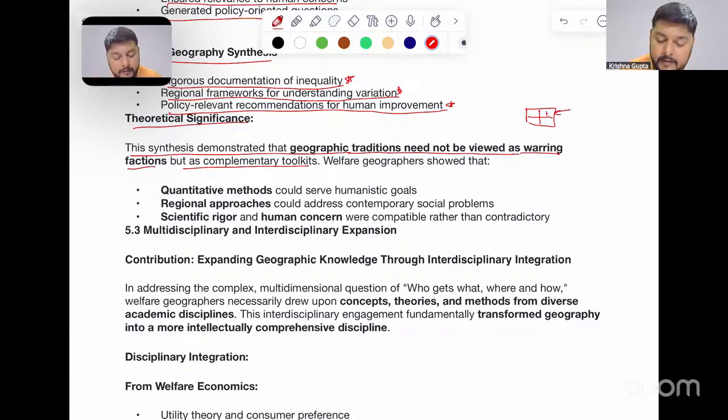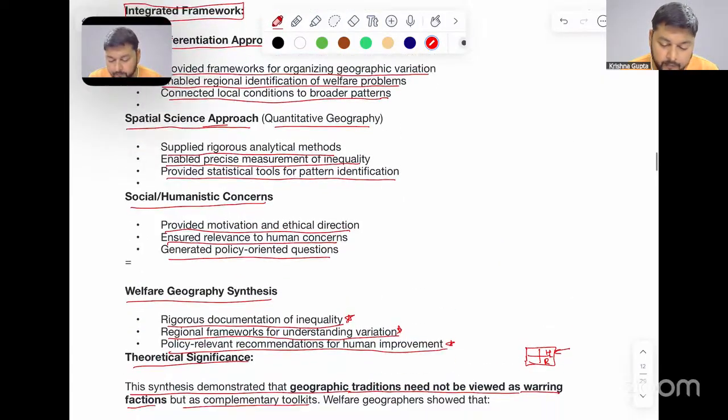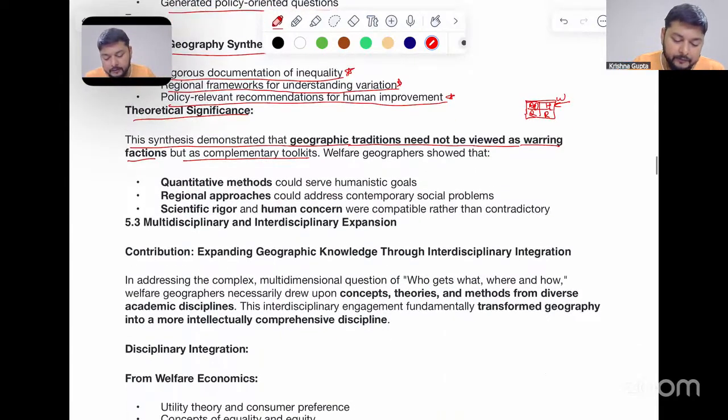For example, this is humanistic, this is radical, this is qualitative, and this is complete welfarism. This is areal differentiation. All these things can be seen as tools which can be applied in welfare geography and not seen as factions of welfare geography.